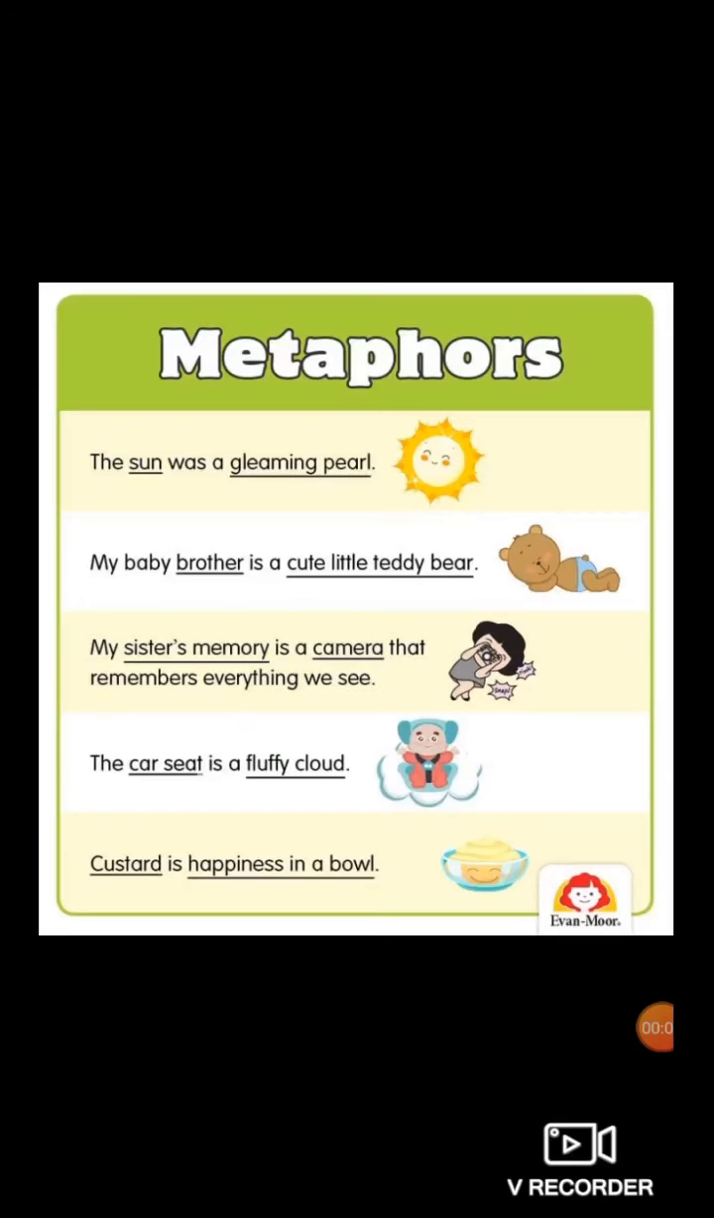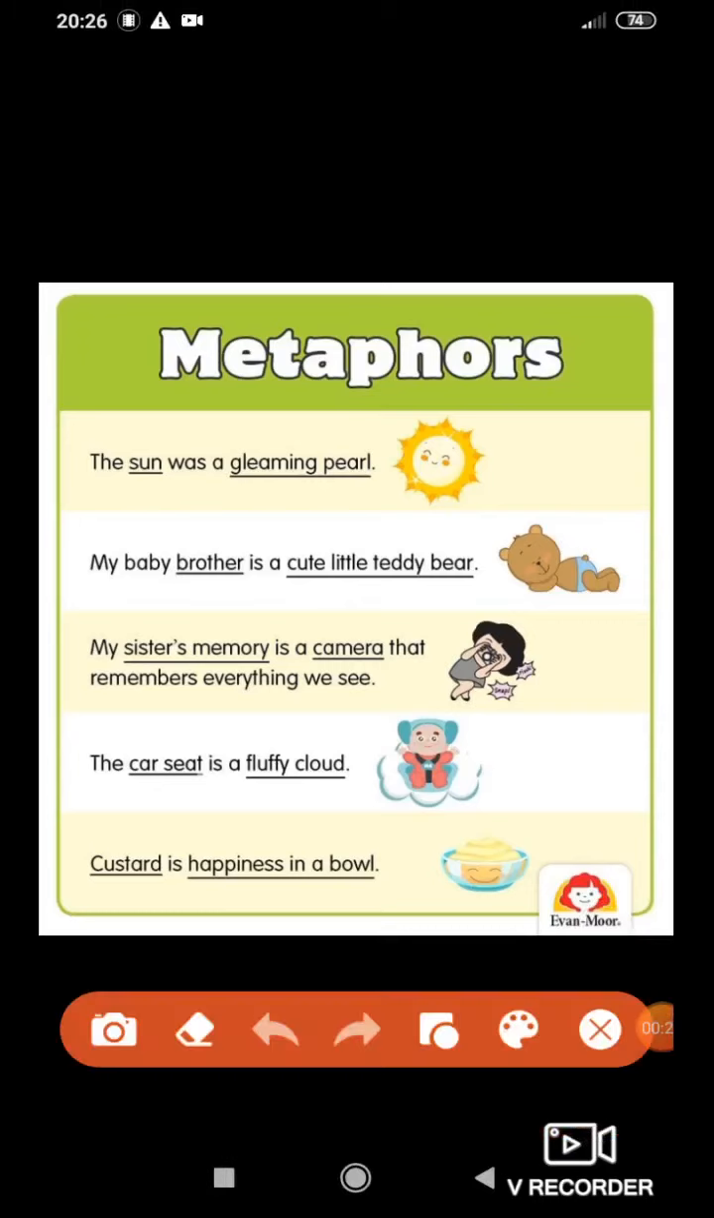Now students, let us see more examples of metaphor. The sun was a gleaming pearl. Now dear students, here the sun and the gleaming pearl, are they two different objects? Two different objects, two different things. But the indirect comparison is made by using the word was. You can see the word was. Okay. So when this type of comparison is done, it's known as metaphor.